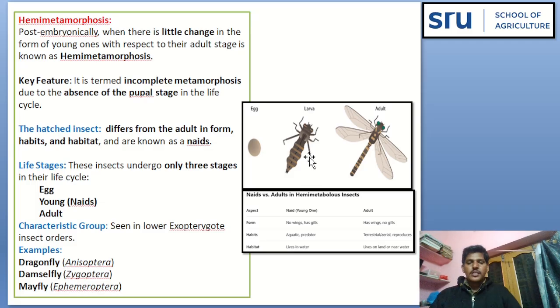See here the hatched insect differs from the adult in form, habits, and habitat and is known as naiad. This insect undergoes only 3 stages in their life cycle, that is egg stage, young one or naiad, and adult stage. And hemimetamorphosis is the characteristic feature of lower exopterygote insect orders. Examples include dragonfly, damselfly, and mayfly.